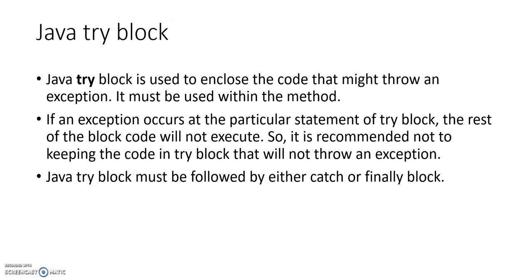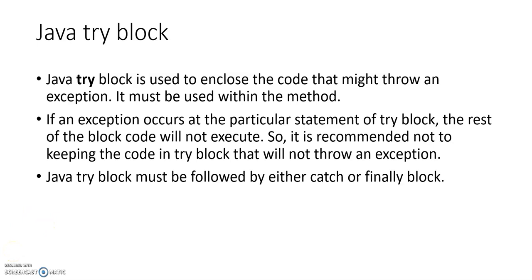Next, we will see what is the Java try block. A Java try block is used to enclose the code that might throw an exception. It must be used within the method. If an exception occurs at a particular statement of the try block, the rest of the block code will not be executed. This is an important statement.